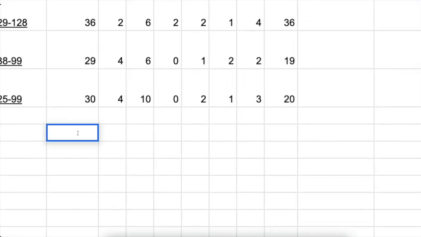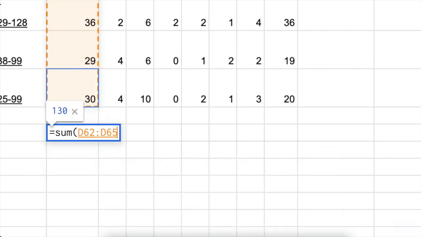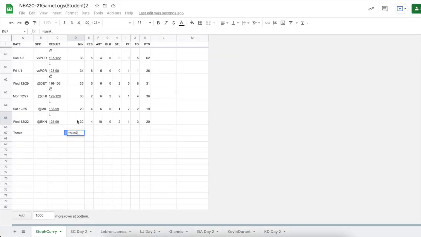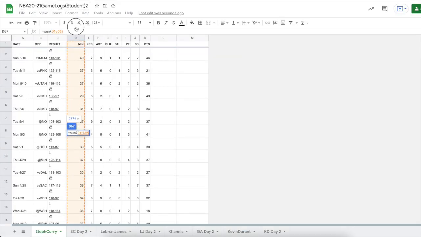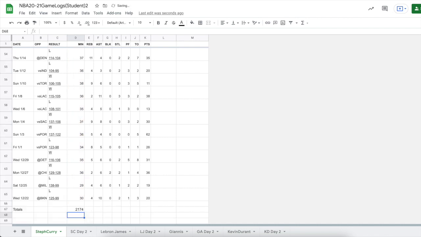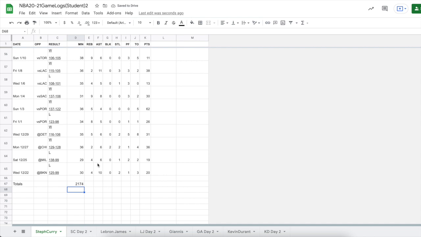So I'll type equals SUM, open my parenthesis, and now I'm going to click and drag all the way up. I think I need to zoom out to do this. Zoom out. All right, so if I click and drag all the way up to the top, and then I can close my parenthesis and hit enter. Terrific. Total number of minutes played last season was 2,174 for Steph Curry.